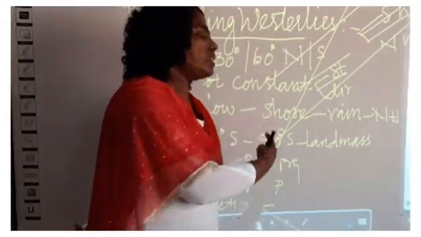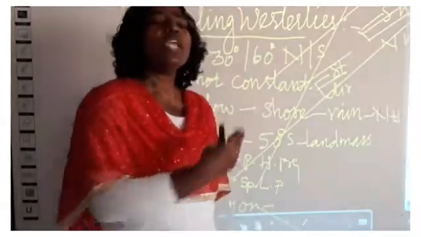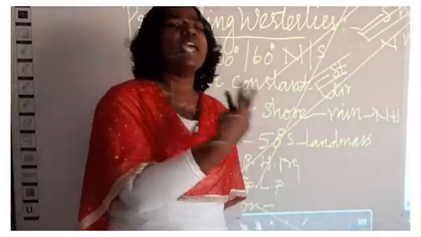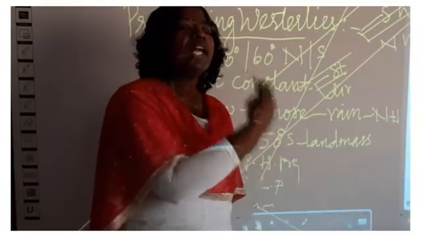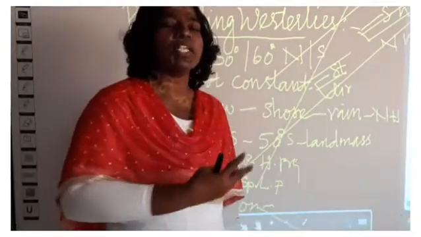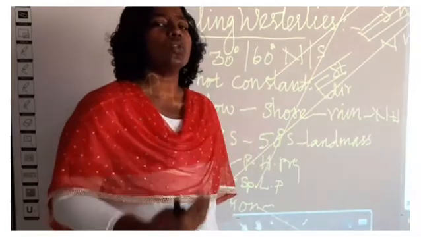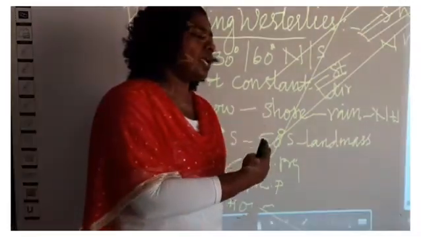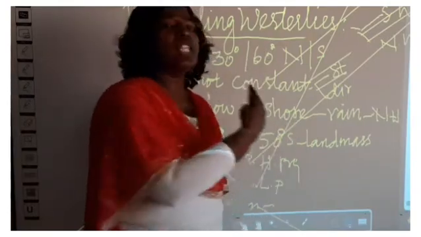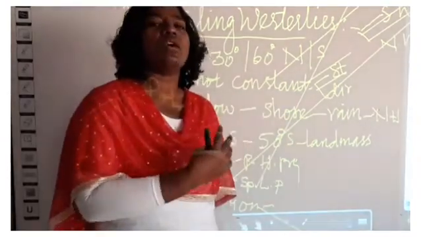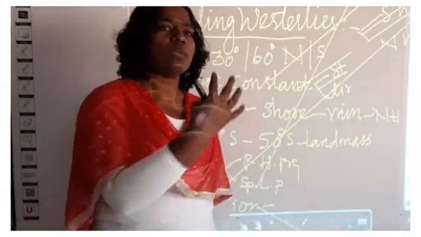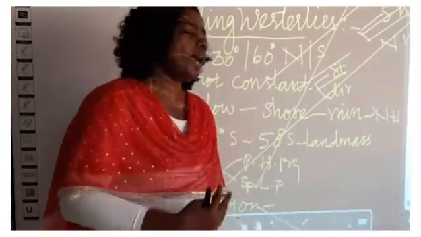The other one is variables. Why do we call this wind variables? Because this wind varies in direction, and the constant is different and the strength is also different. That's why we call this wind variables. Variable winds cause cyclones and anticyclones.